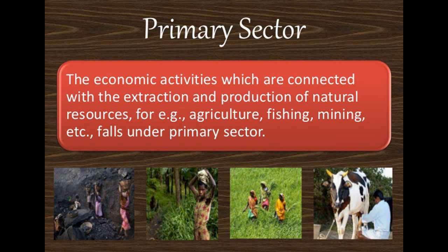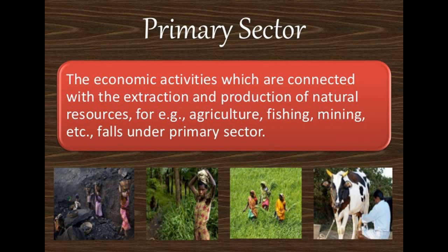We are extracting all the natural resources we want from the earth, and we are basically producing them also, like all the crops that we are producing, or from the sea we are taking the fish, and in mining activities we are taking the minerals from there. Basically we are extracting or producing these natural resources.